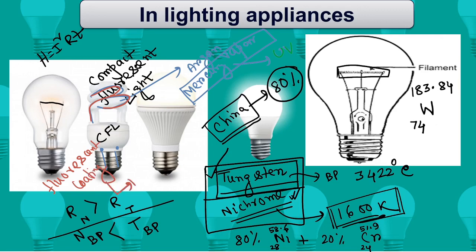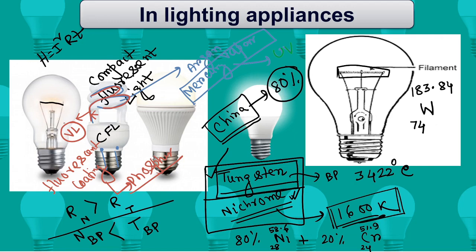The name is not phosphorus, phosphor. Whenever the radiation falls on that coating, it absorbs the energy, and after some time it again releases the energy. Now the energy is visible light. So CFL is not a direct application of the heating effect of current electricity.